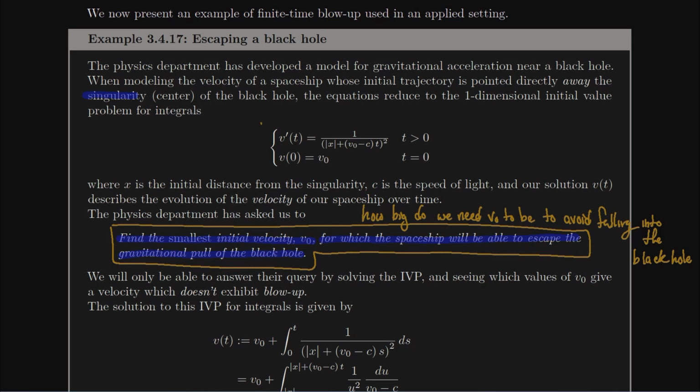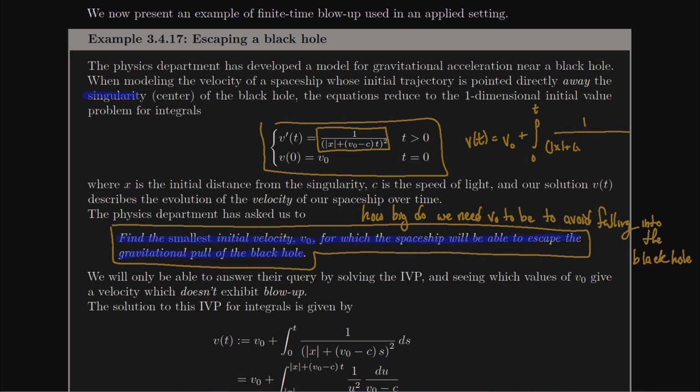So we're going to have to go ahead and solve this initial value problem. Now, it's an initial value problem for integrals, so our life shouldn't be too terribly hard. What's the solution going to look like? Well, v of t is going to be my initial value plus the integral from the initial time 0 to the current time t of the function on the right-hand side, but I'm going to swap out my variable for s. 1 divided by absolute value x plus v0 minus c s squared ds.